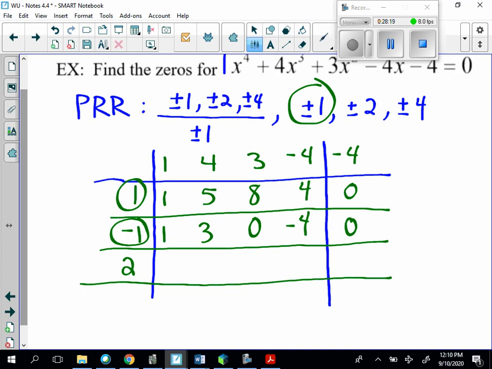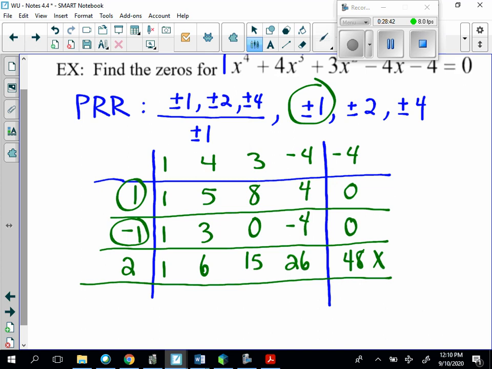So I bring down the 1. 2 times 1 is 2, plus 4 is 6, times 2 is 12, plus 3 is 15, times 2 is 30, minus 4 is 26, times 2 is 52, minus 4 is 48, so that's no.